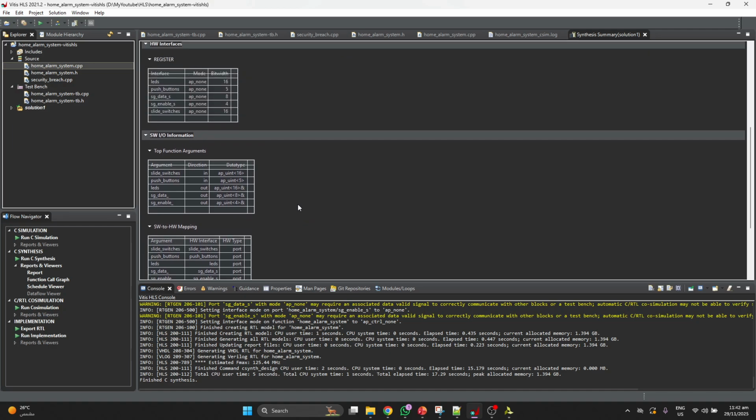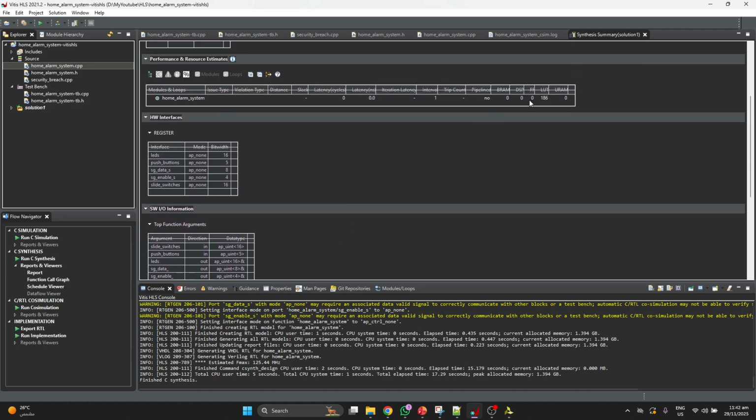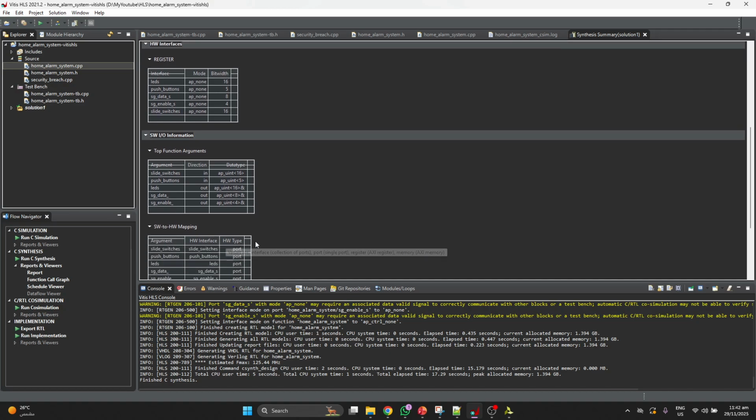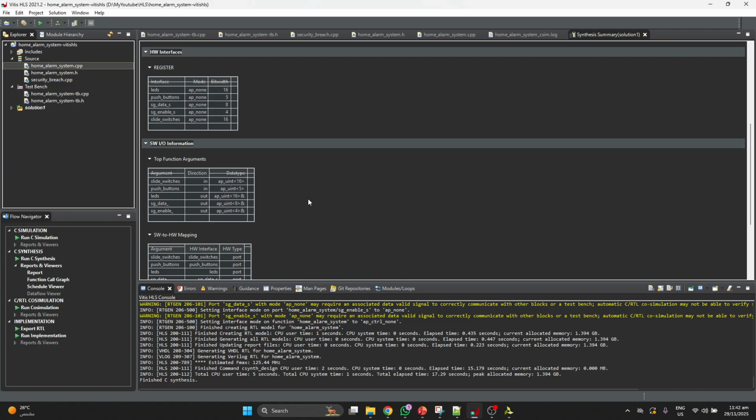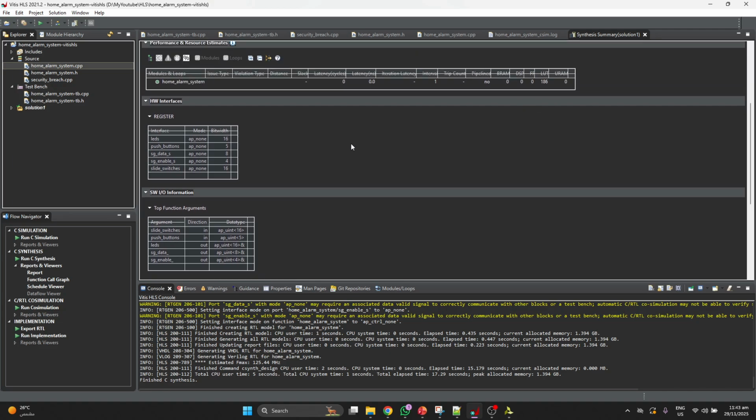If there were any memory element, it would show flip-flops and RAM in the utilization, and it would show the clock signal and register. Here no sequential circuit is being used, so it's only showing lookup tables. It uses 186 lookup tables, and it shows only the ports and not the clock and register signals.